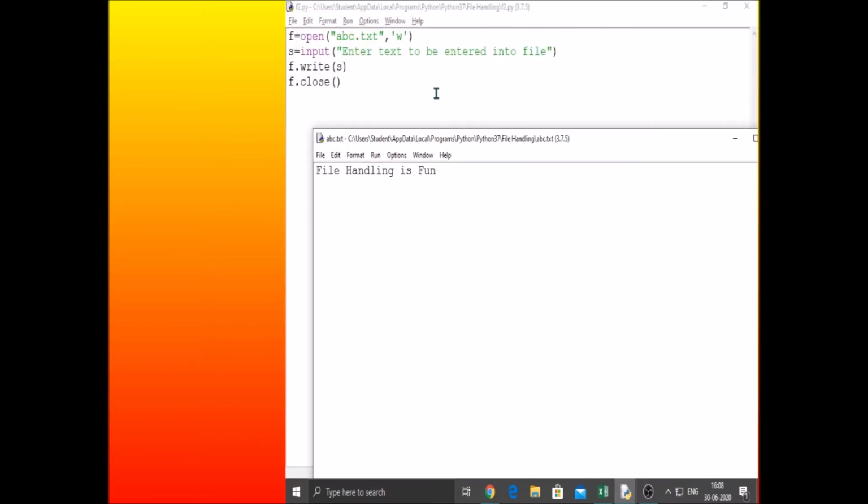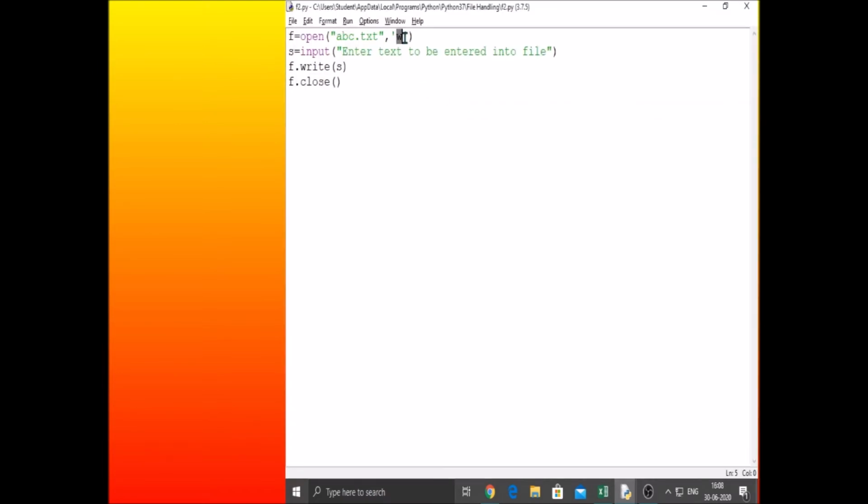Why? The file which we opened is in write mode only. We are not appending to the existing file. Write mode always opens the file with the file pointer at the beginning of the file. File pointer means my cursor is here. So if I type, it will be typed, overwriting the existing file. Whatever the previous contents were, they are gone from the beginning of abc.txt.